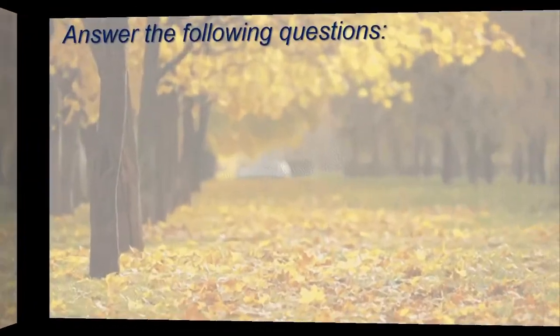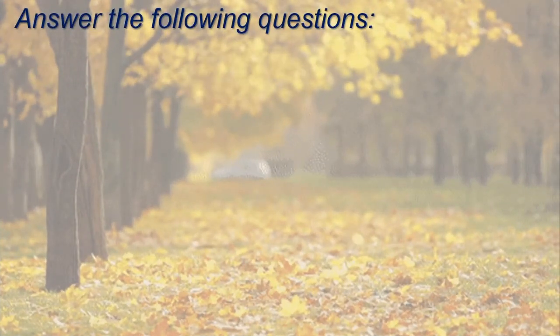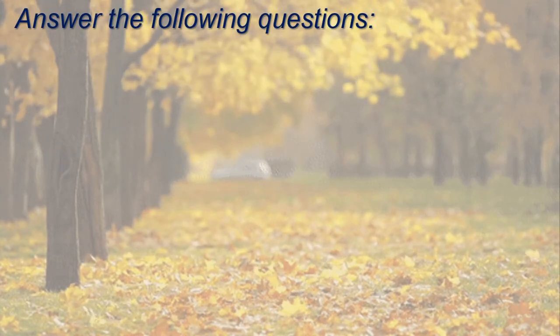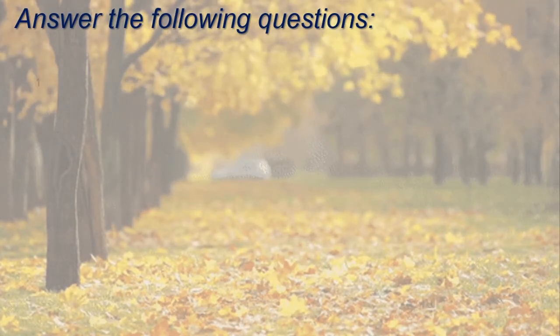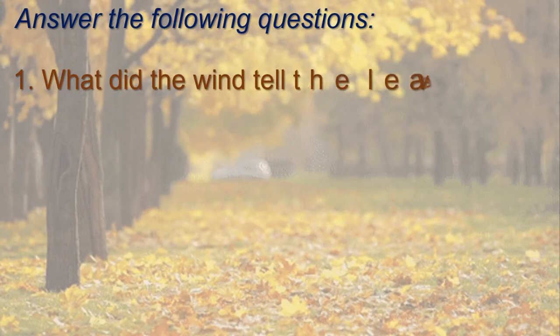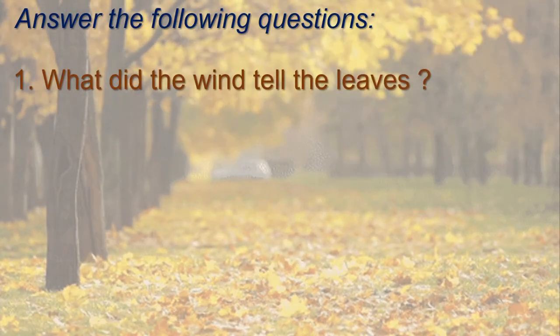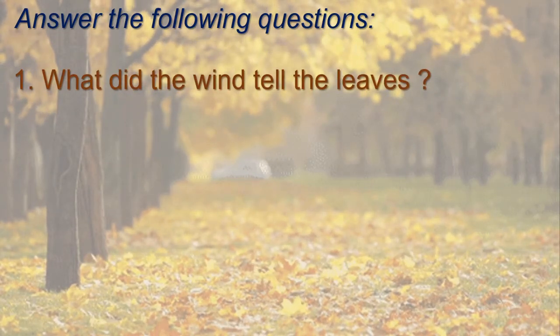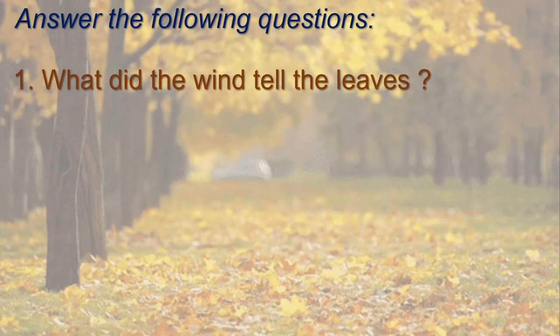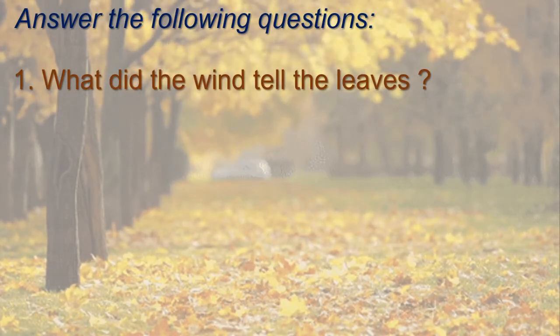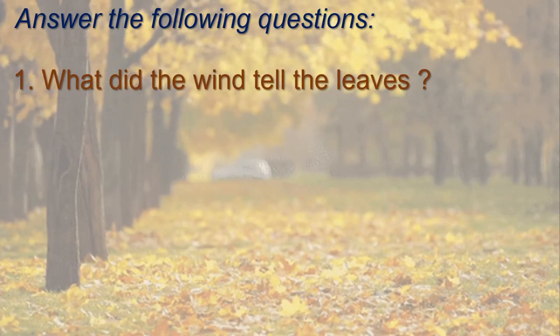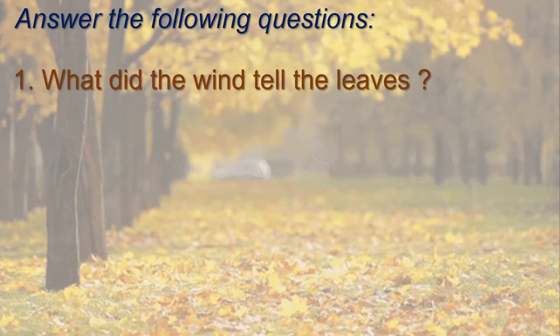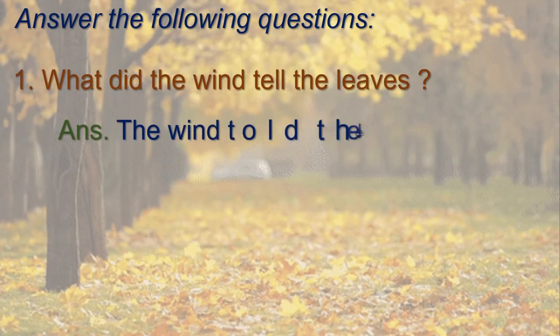Now dear children, we will move to the exercise part. Answer the following questions. What did the wind tell the leaves? Yes. What did the wind tell the leaves? This has the answer in first stanza, right? We will write answer.